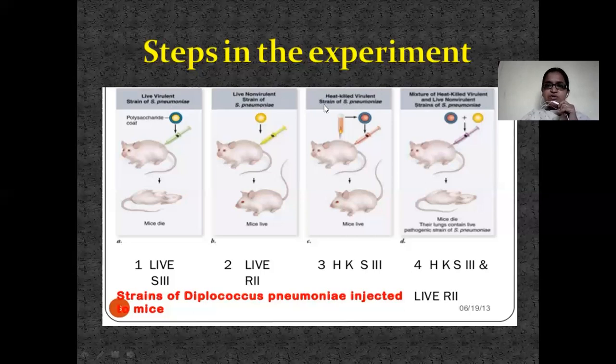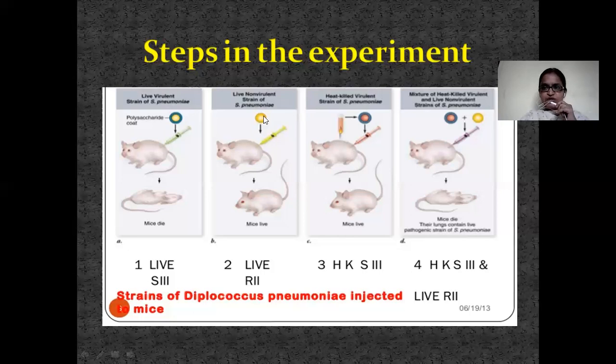Heat-killed virulent strain means they killed the cells of S type and injected them into the mice. As the cells are killed, they are not able to cause any disease in this mice. Thus the mice survived.